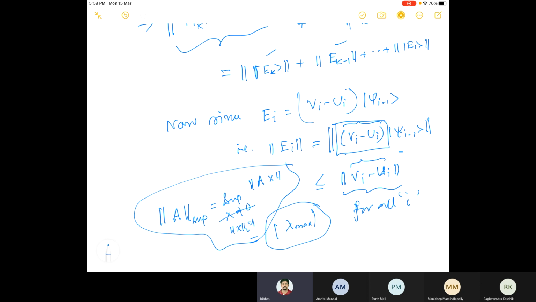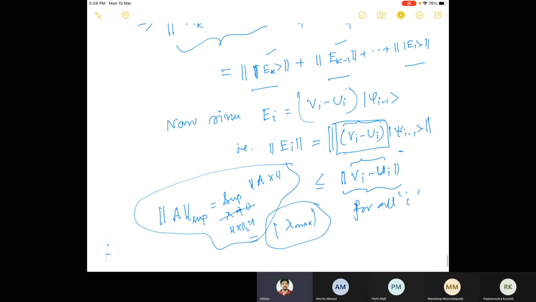So here, when you write the errors up to e1, they are less equal to the norm of V1 minus U1 plus the norm of V2 minus U2, and so on.